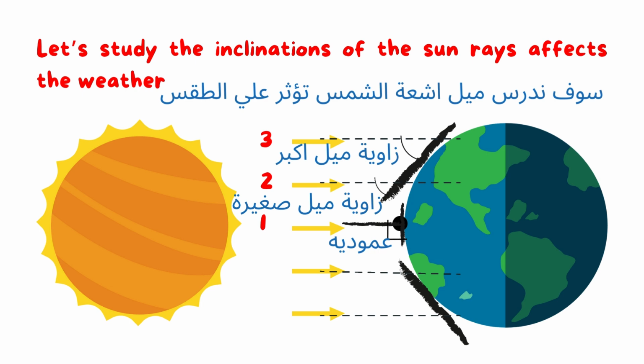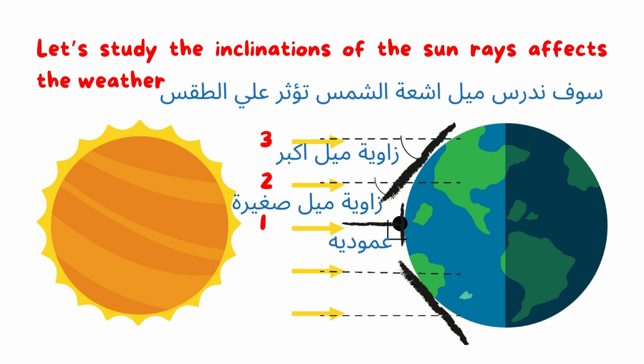First, number 1, these sun rays reach the Earth's surface perpendicular. You know, the right angle? The angle between the two lines is 90 degrees. So these two lines are perpendicular to each other, okay? So here, the sun rays are perpendicular to the surface of the Earth at point number 1.